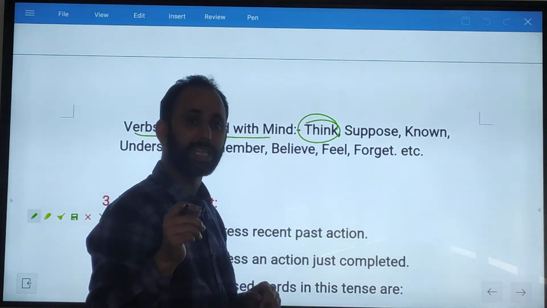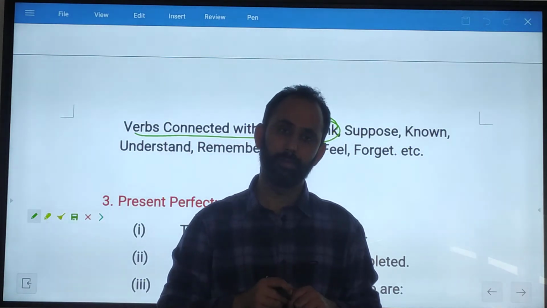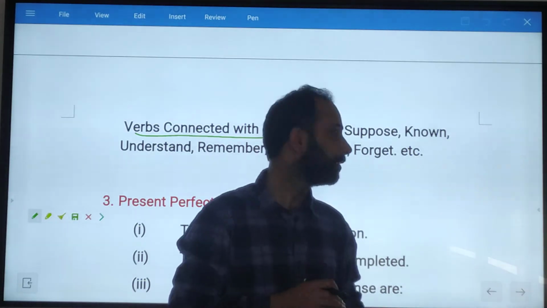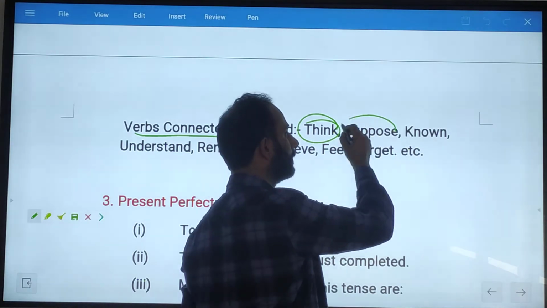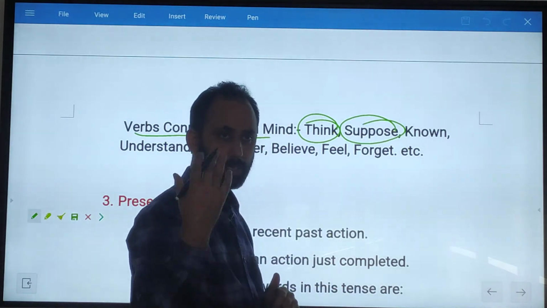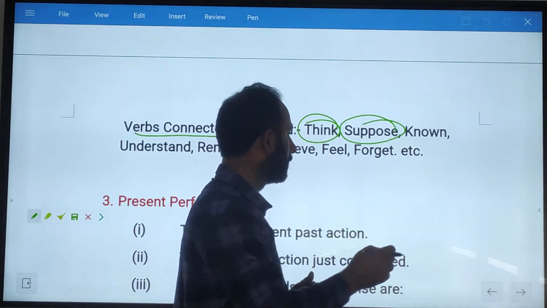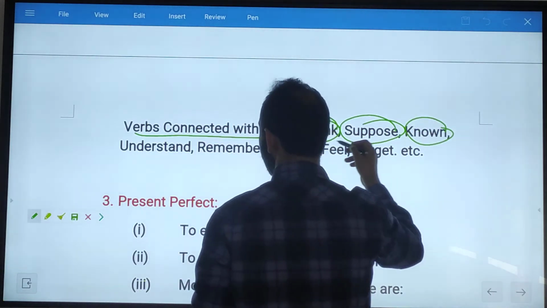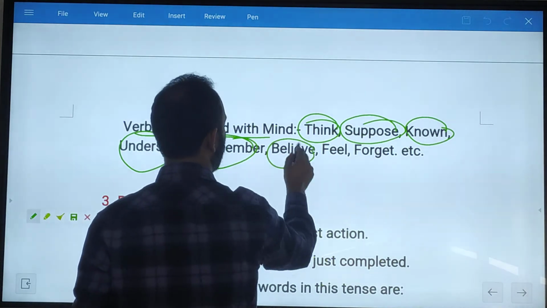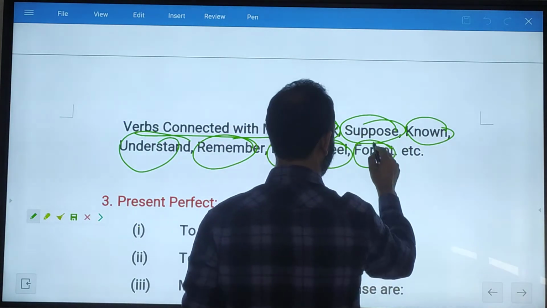You can say I think it may rain, not I am thinking. Or suppose, not I am supposing that he may be there. No, I suppose. In the same way, understand, remember, believe, feel, forget, etc.